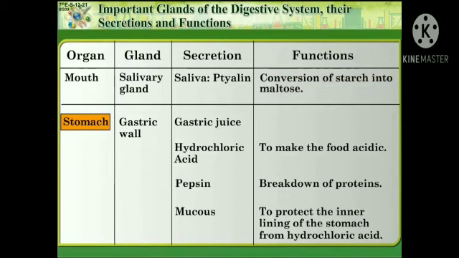Let's see about the stomach. Gastric wall, gastric juice, hydrochloric acid: the function is to make the food acidic. Pepsin, what is the function? Breakdown of proteins. Mucus, what is the function? To protect the inner lining of the stomach from hydrochloric acid.